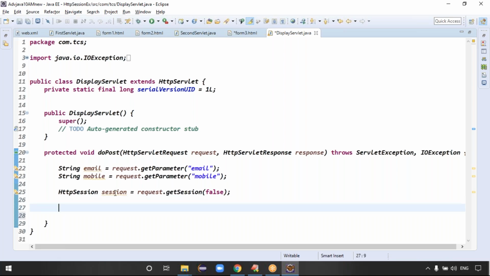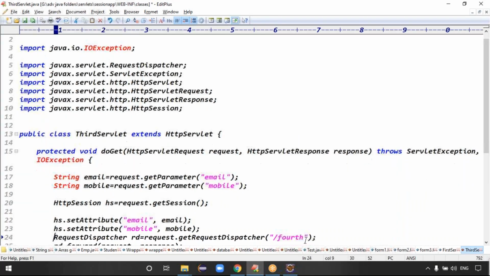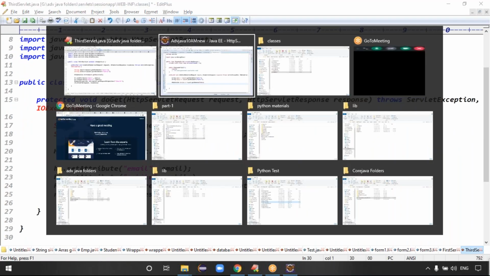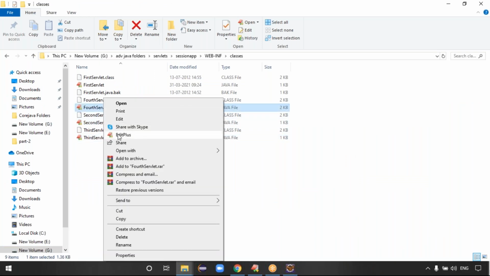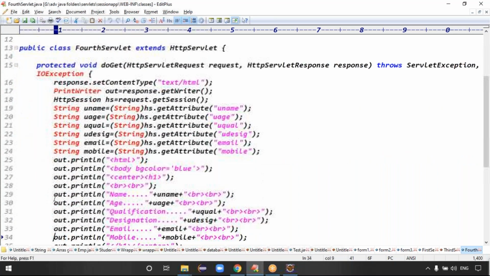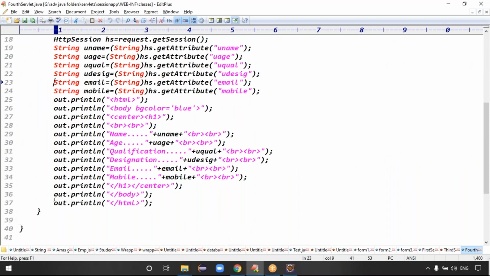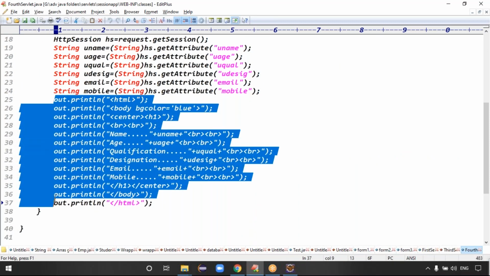Good. Now the session object is ready. Then you can get the details, right? We can get all the details, right? Exactly. So how can we get all the details? This HTML code, this much is recommended. If you want, you can write the HTML code.